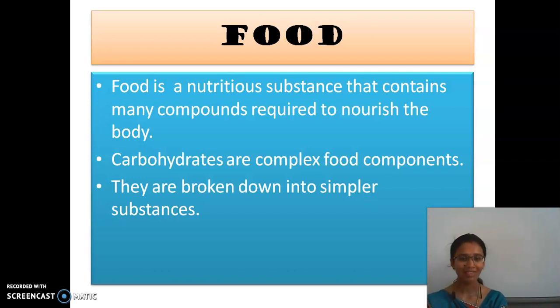So, carbohydrate we get from plants. It is a complex food component, so we cannot take the raw carbohydrate inside. It has to be broken down into simpler ones. Consider you have a full dosa. Are you able to eat that full dosa in a single gulp? No. We need to piece it and then eat. Likewise, carbohydrate's full volume does not give us energy. It has to be broken down into simpler pieces.